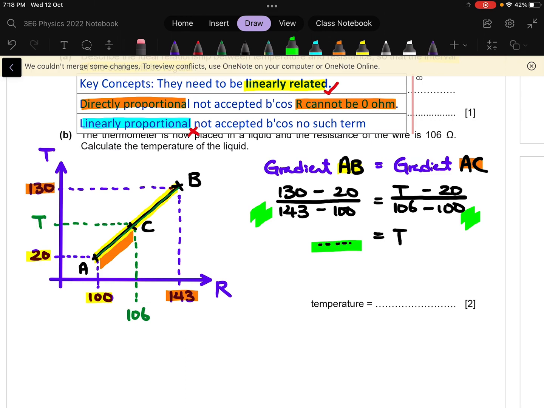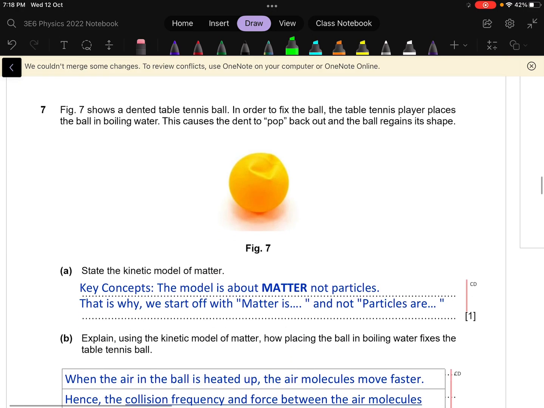This method can be applied to all your thermometers, including the thermocouple. So this is a method that can solve it all. I strongly encourage you to actually learn how to use this.